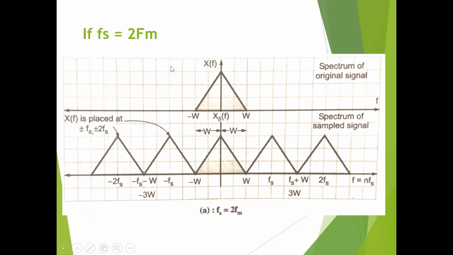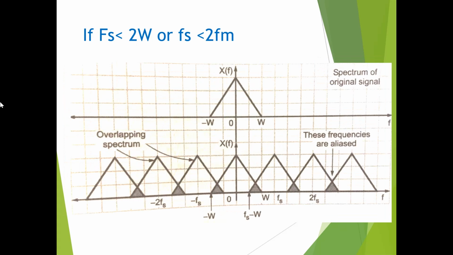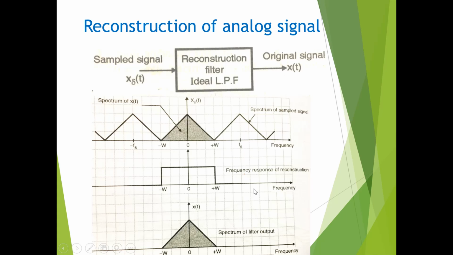Now in case fs is equal to 2 fm, we can easily find one spectrum which is centered at 0. Another will start once your first spectrum ends, from the same point, the other spectrum will start, which is centered at fs, and similarly for twice fs and up to infinity. So this is the case when fs, that is the sampling frequency, is exactly equal to twice your modulating frequency. So if fs is less than 2w, we have seen that aliasing will occur.